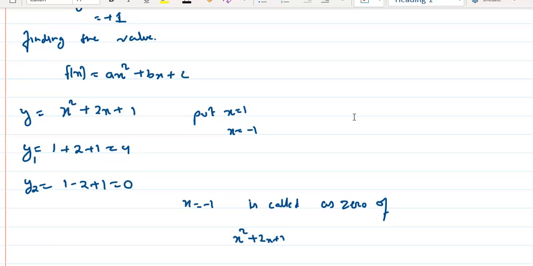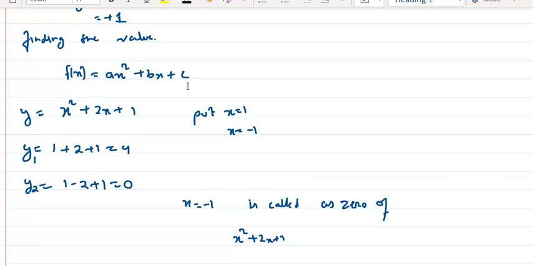Yes or no? Tell me. So what is a quadratic equation? Quadratic equation is actually a kind of polynomial with one variable and degree 2, power 2. The standard form of quadratic equation is given by ax square plus bx plus c equal to 0. Obviously this is equal to 0, because when we talk about f of x equal to ax square plus bx plus c, this is a quadratic expression. But if you make this equal to 0, then it becomes your equation. That is something that we already studied.